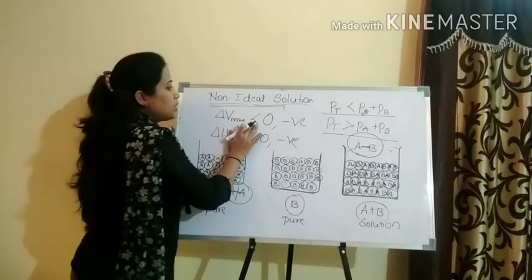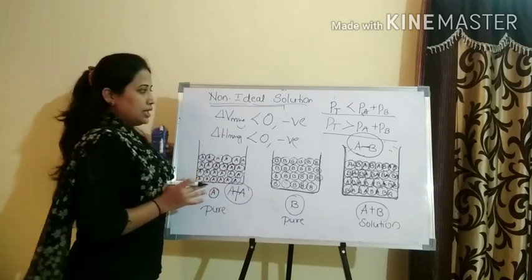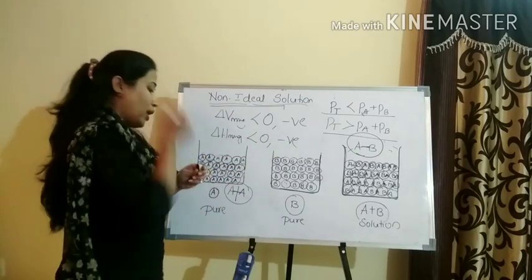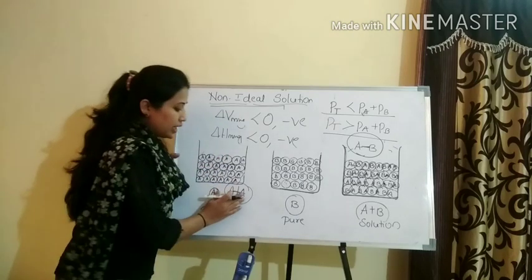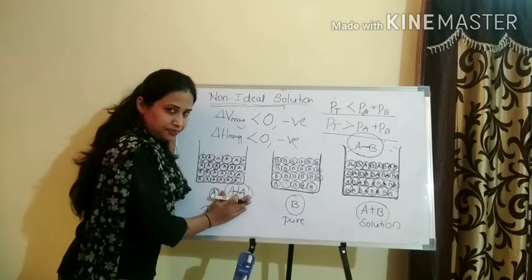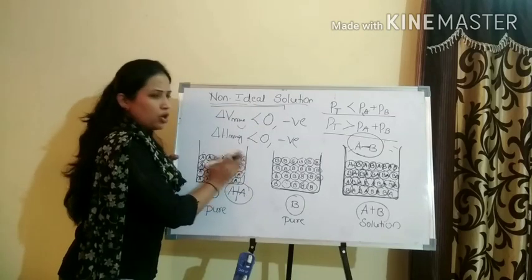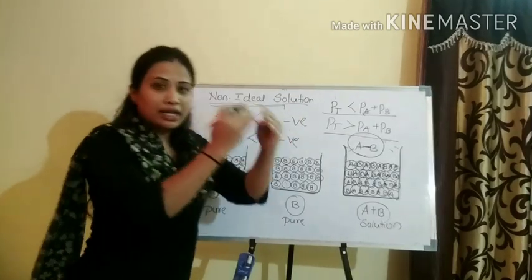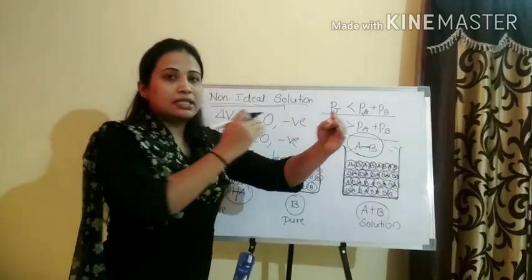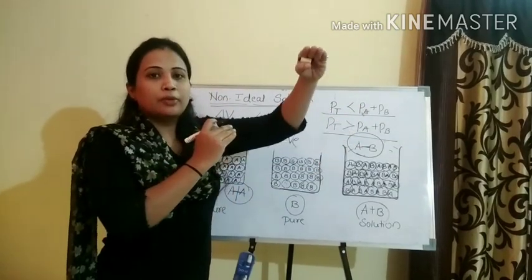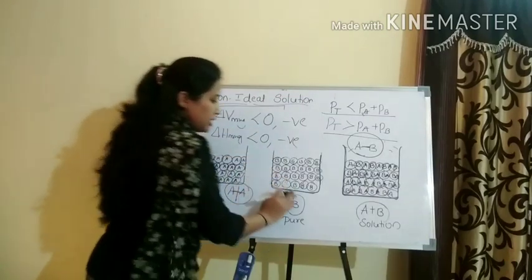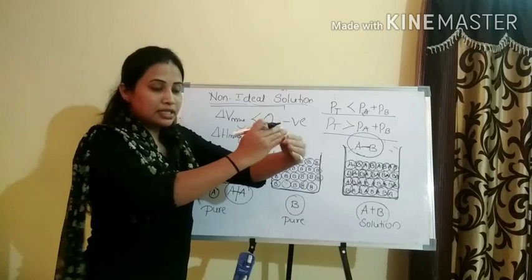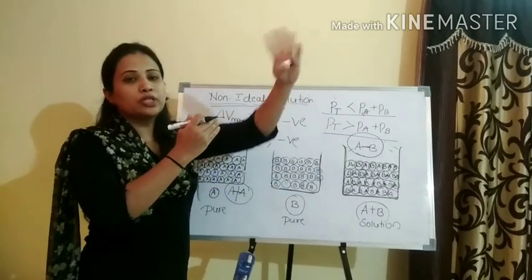See, delta V upon mixing is less than 0, meaning the volume decreases upon mixing. Why? Quite simple: if the interaction of AA is less, the intermolecular distance will be more. If the attraction is less, the distance will be more, so the volume will be more. Similarly, in case of BB, if the interaction is less, the intermolecular distance is more, the volume is more.